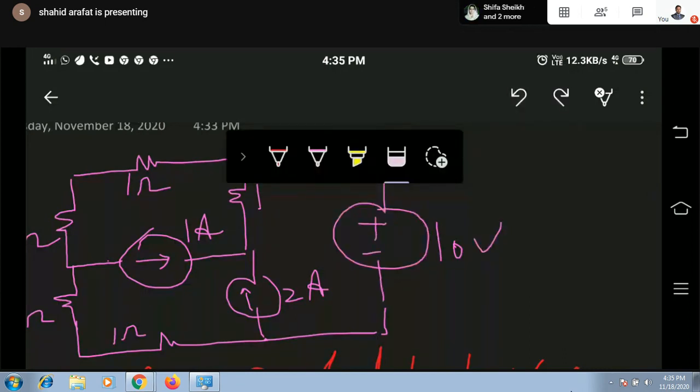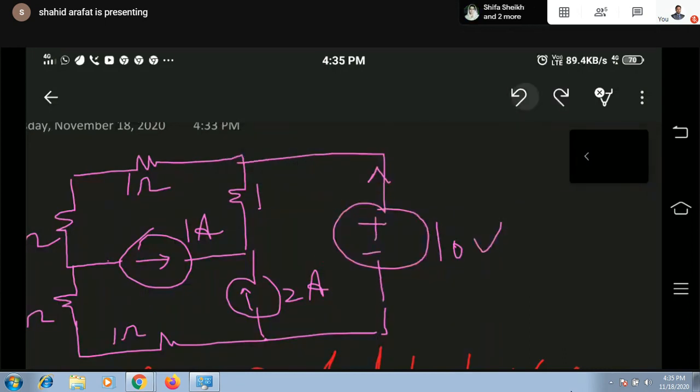If you need to calculate power supplied through any source, first make one thing very clear. This is your source. You may have a voltage source as well as a current source.